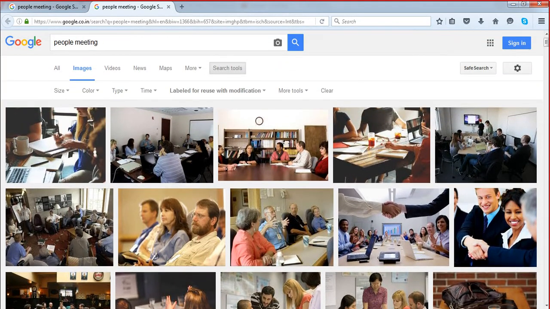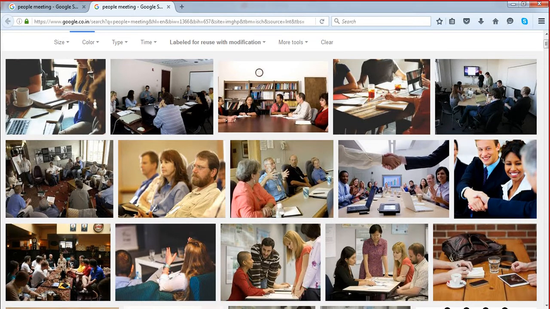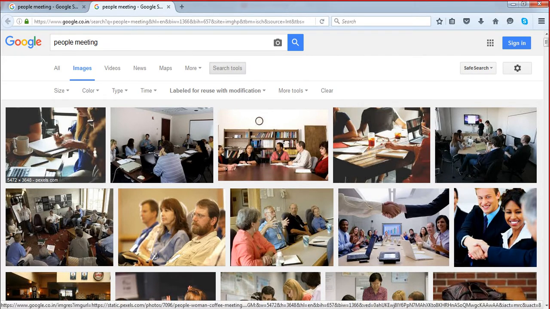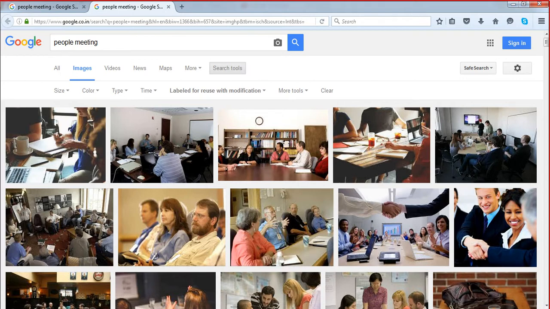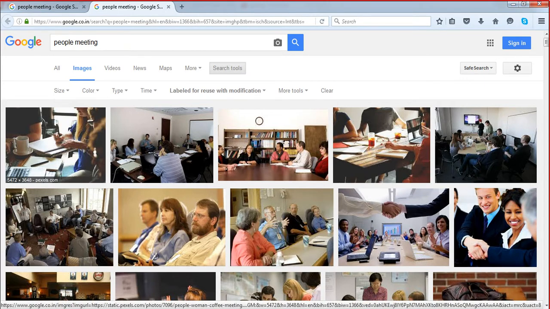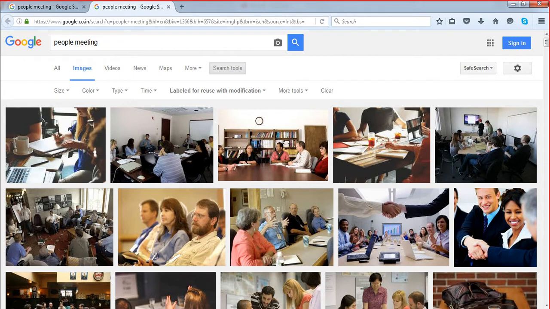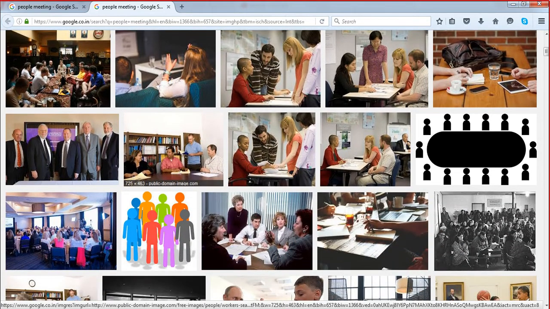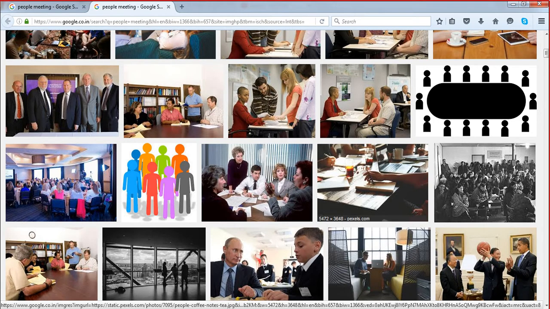So always go for images which are very attractive and high resolution. Like for this image, you can see this is a very high resolution, big image, 5472 by 3648. This is the width and height resolution. So this is very big. It will take long time to download, so we will not download this image right now. We will download some of the smaller images. This is a bit smaller here, 3574 by 2383. We can download this. Select the image before you download. Even this is also very high resolution.